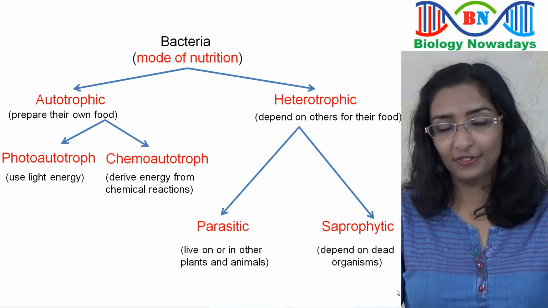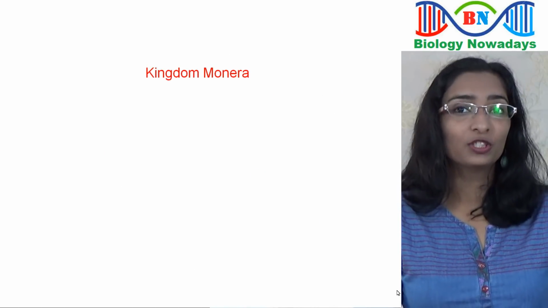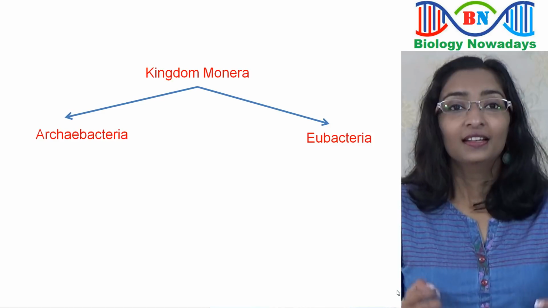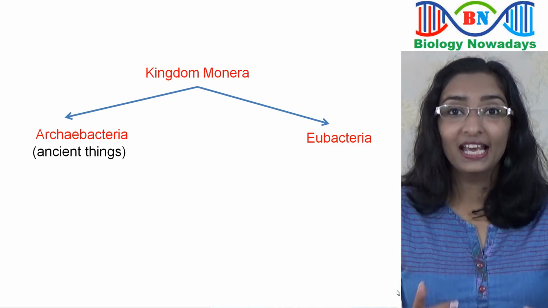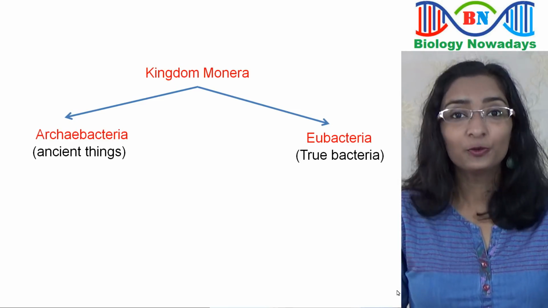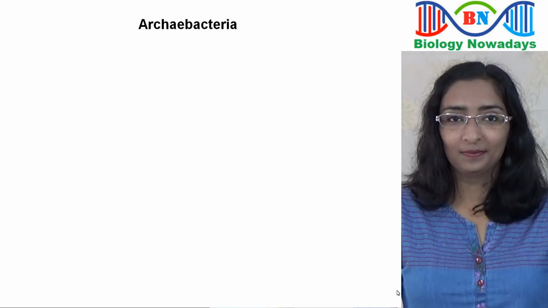In Whittaker's classification of living organisms, kingdom Monera is divided into 2 subgroups: Archaebacteria and Eubacteria. The word archae means ancient things in Greek. The term Eubacteria means true bacteria. Now let's see the subgroup Archaebacteria in detail.